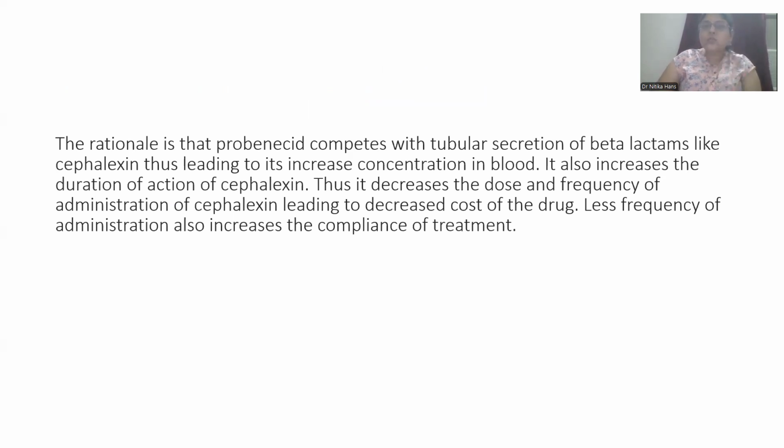So once daily dose can be sufficient. So we can give cephalexin in a lesser dose, the frequency of administration will also be less, and the cost of the drug will also be less, because the levels of cephalexin in the body will increase as probenecid inhibits the tubular secretion.